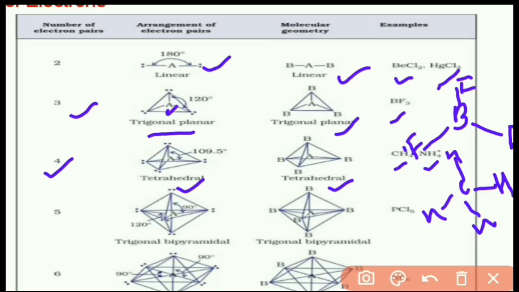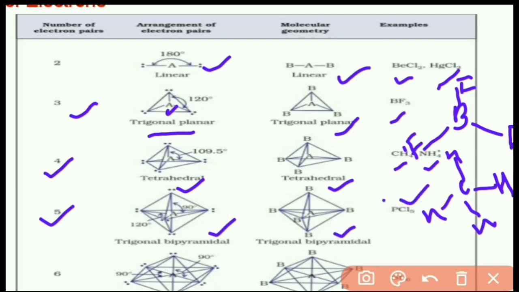Next, when the bond pairs are 5, these five bond pair electrons are arranged with the central atom in a trigonal bipyramidal manner. Its geometry is trigonal bipyramidal. For example, PCl5.